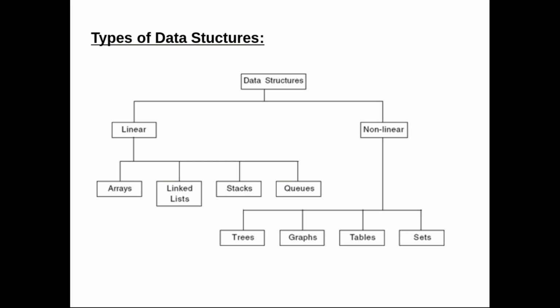We can also see data structures as static and dynamic data structures. In a static data structure, memory is allocated at compilation time only. Therefore, the maximum size is fixed and it can't be changed at runtime. Static data structures allow fast access to elements, but insertion and deletion are expensive. An array is an example of a static data structure. But for a dynamic data structure, the memory is allocated at runtime. Therefore, these data structures have flexible size. Dynamic data structures allow fast insertion and deletion of elements, but access to elements is slow. A linked list is an example of a dynamic data structure.